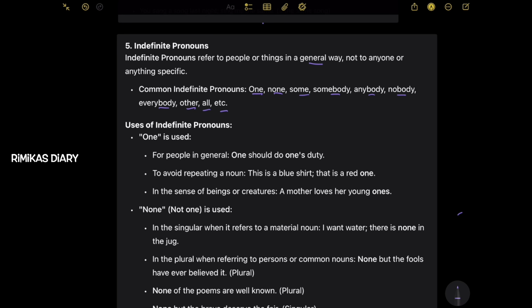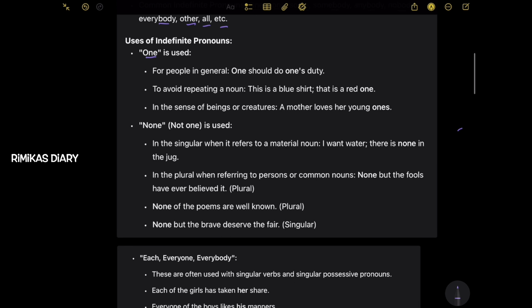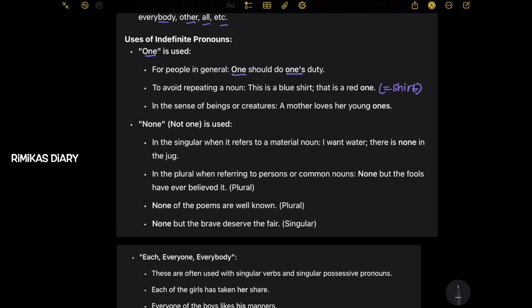Uses of indefinite pronouns. So one, it's for people in general. One should do one's duty. To avoid repeating a noun. So this is a blue shirt. That is a red one. So you don't have to write shirt again. Next, in the sense of beings or creatures. So like a mother loves her young ones.